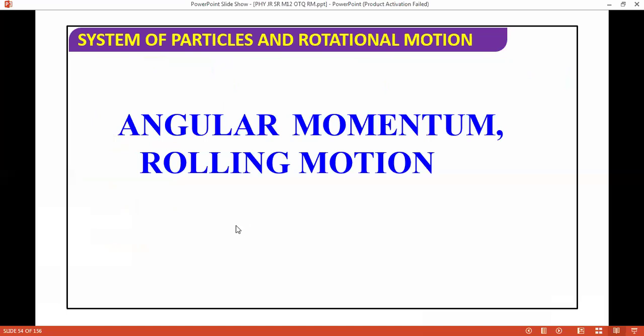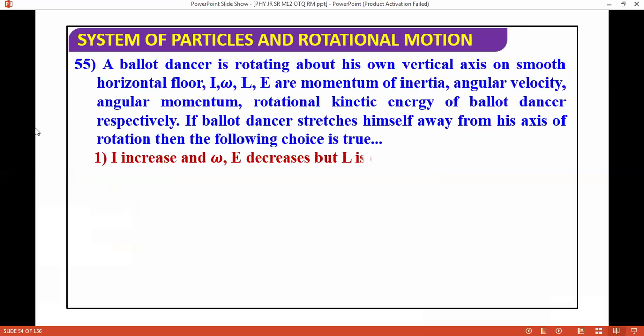Now we perform questions based on angular momentum and rolling motion. We have a question: a ballet dancer is rotating about her own vertical axis on a smooth horizontal floor. I, omega, L and E are the moment of inertia, angular velocity, angular momentum and rotational kinetic energy of the ballet dancer respectively. If the ballet dancer stretches herself away from her axis of rotation, then which of the following is correct?